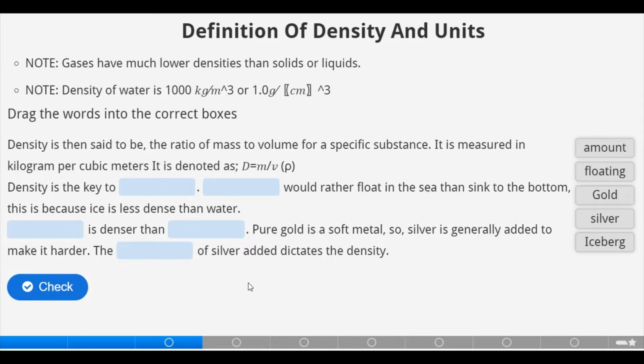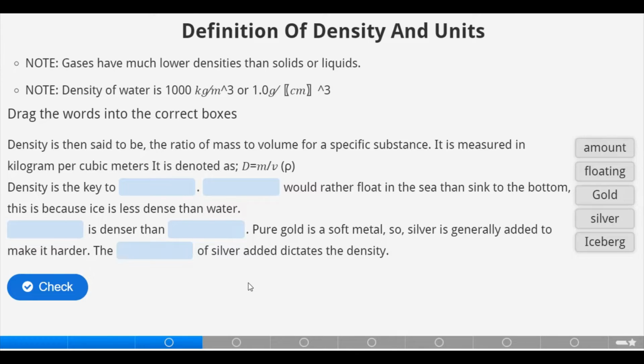We are to drag the following words into the correct boxes to have the first activity for the day. Density is then said to be the ratio of mass to volume for a specific substance. It is measured in kilogram per cubic meters, as we discussed before. It is denoted as D, which is density equals mass over volume, or mass divided by volume. Density in itself is represented with the Greek letter rho.